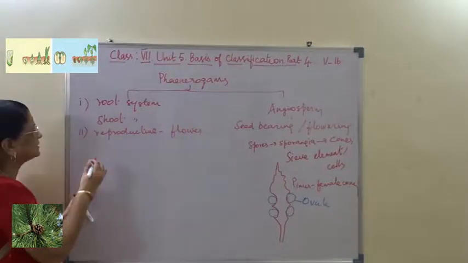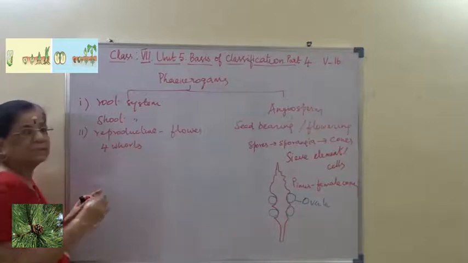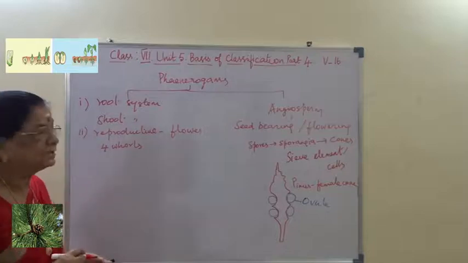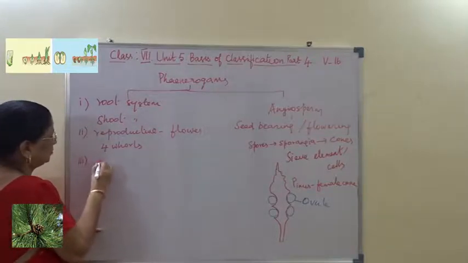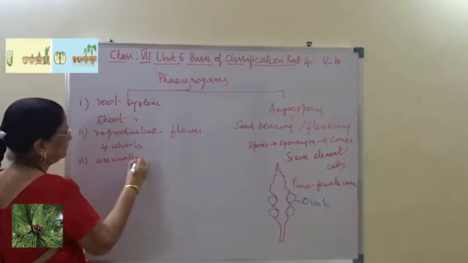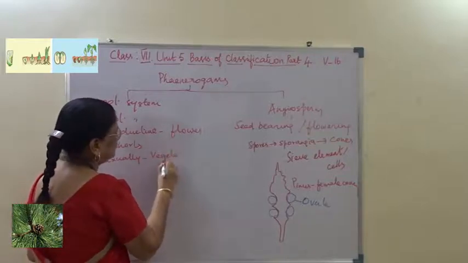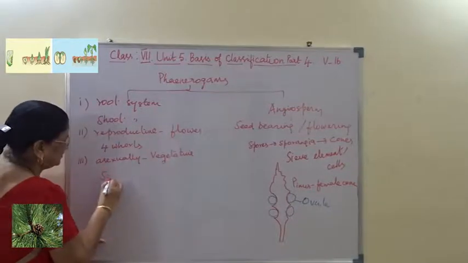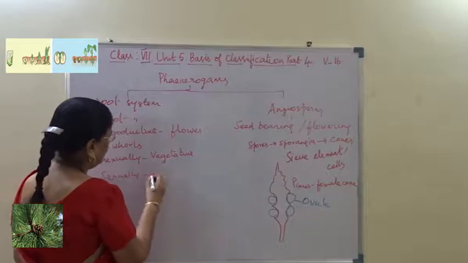Flowers have 4 whorls as calyx, corolla, androecium and gynoecium. And it reproduces both asexually by vegetative method and sexually by flower.